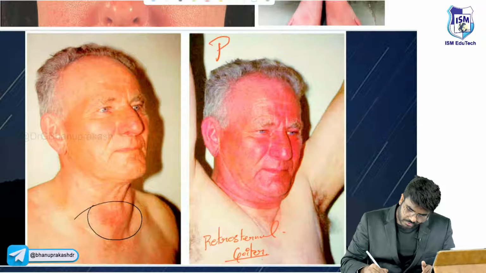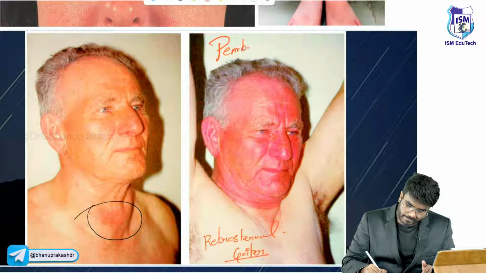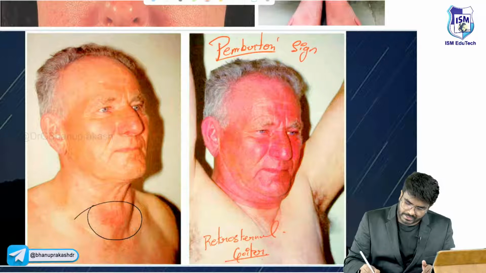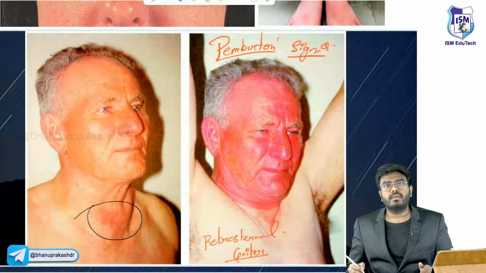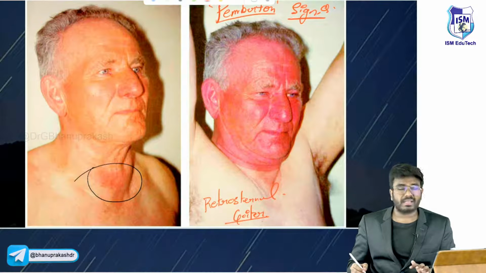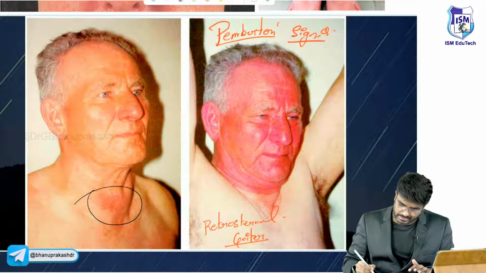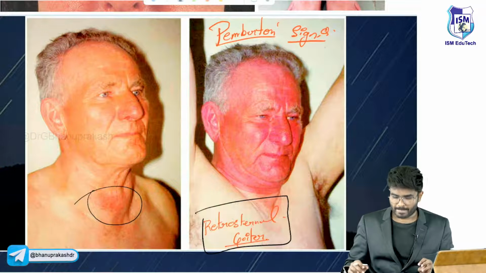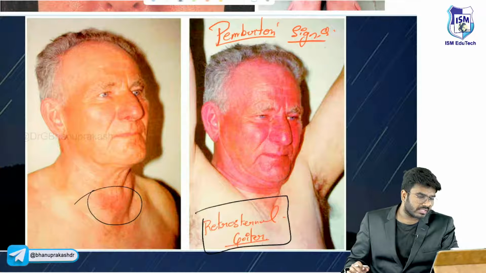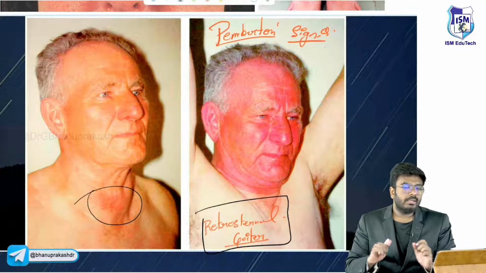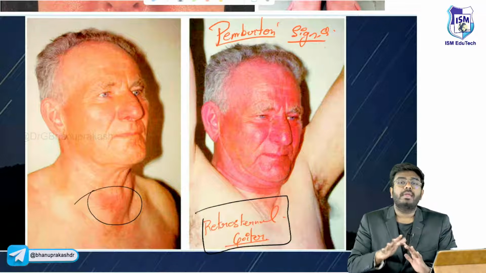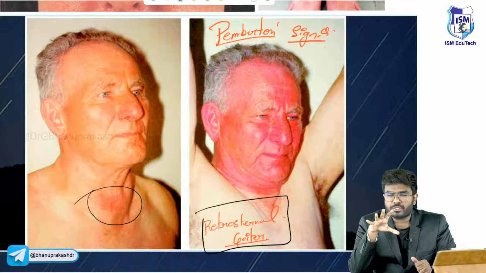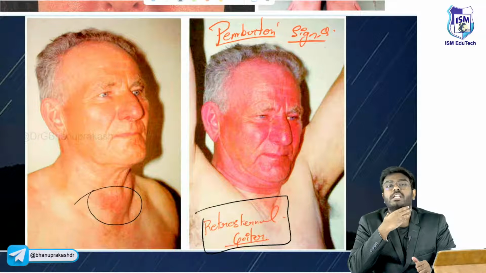The sign which I am showing here is called the Pemberton sign. Pemberton sign is seen in a patient who is having retrosternal goiter. Now, after this, what else should I teach you? Now, imagine there is one patient who is having Graves' disease, diffuse enlargement of the thyroid gland.